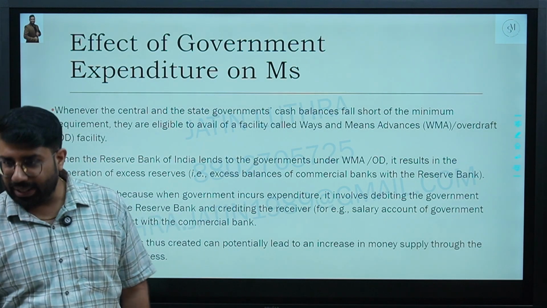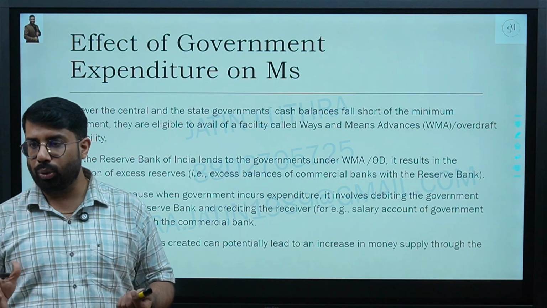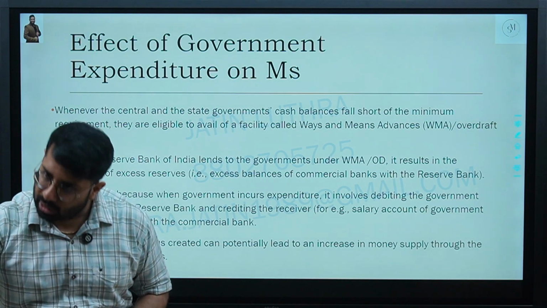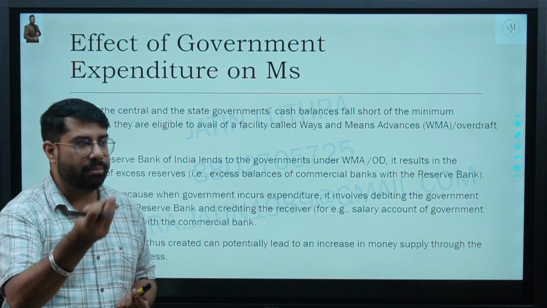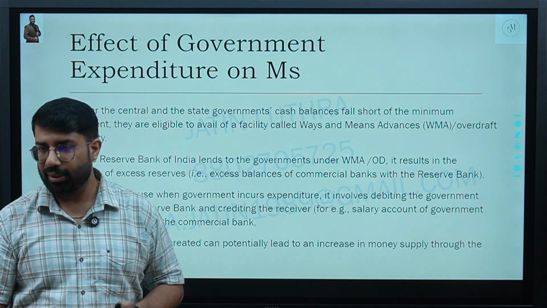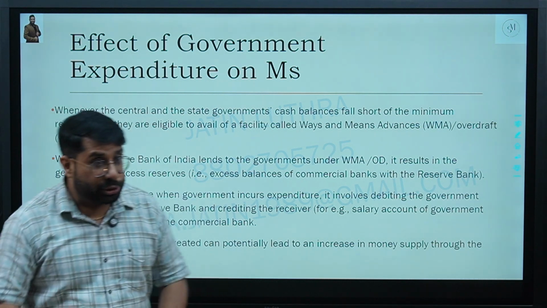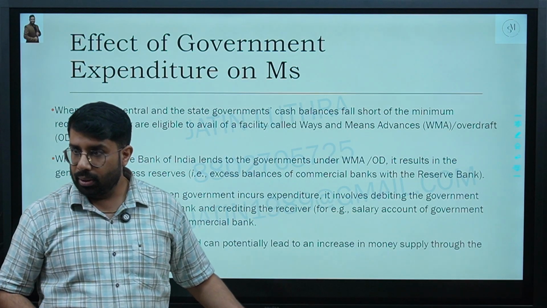Of course, you are correct that government will spend money in the case of emergency, but don't forget the basic rule. It may be an emergency, but whatever money I am spending will be your income only. The purpose of spending money will not affect the nature of the money. Yes or no? A patient is lying on the deathbed.